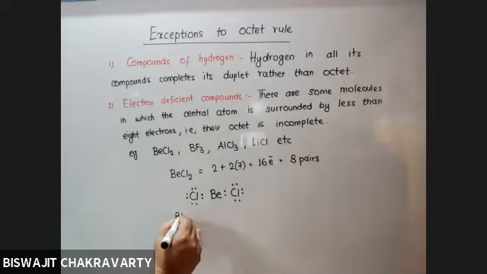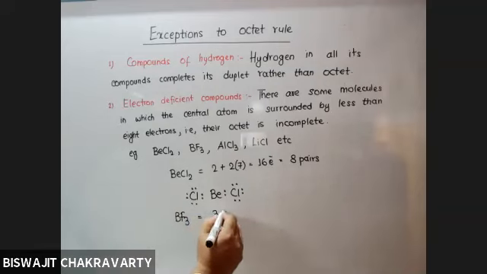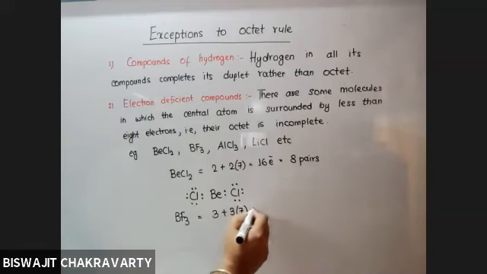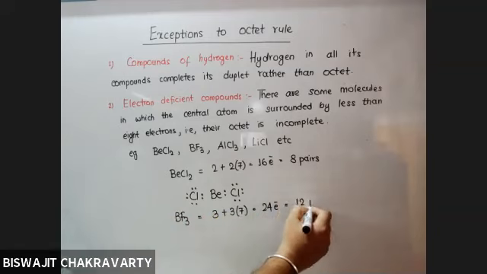Similarly, boron trifluoride. Boron has atomic number of 5, so 2, 3. So 24 electrons means 12 pairs.